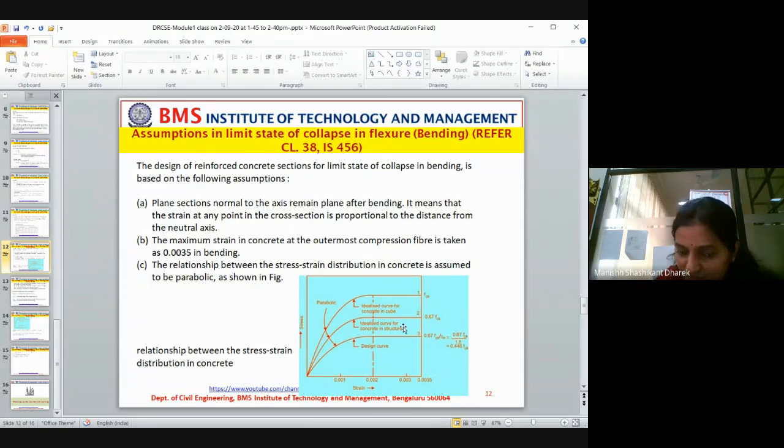Okay, the same thing we explained there is given in the graph here. That's all. See, how did we get this 0.446? 0.446 considering the partial safety factor of 1.5.